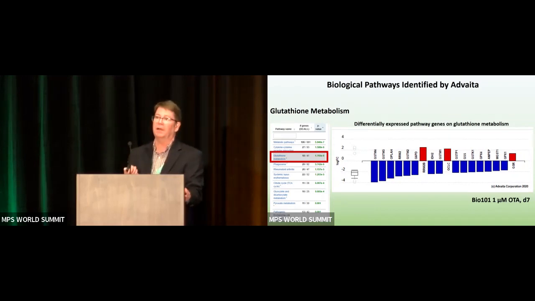And of course, a number of different pathways come up, some which may not make sense whatsoever, like Parkinson's disease or things like that. But one of the things that did come up that was one of the top hits was glutathione metabolism. And so if you look at these different plots here, you can see, for example, a number of different GSTs are significantly downregulated in response to OTA exposure. Most importantly, one of the ones that's downregulated is GST-P1 or GST-Pi1.